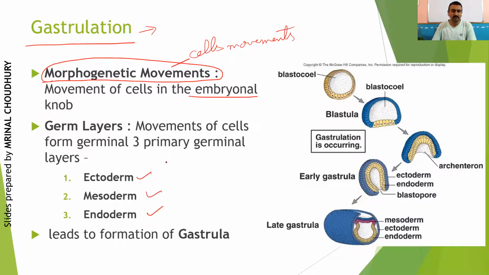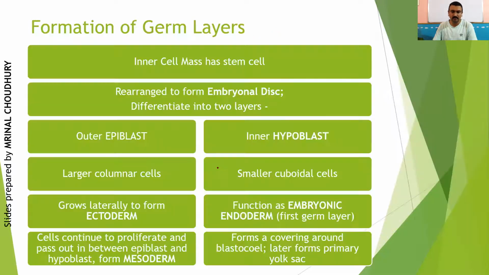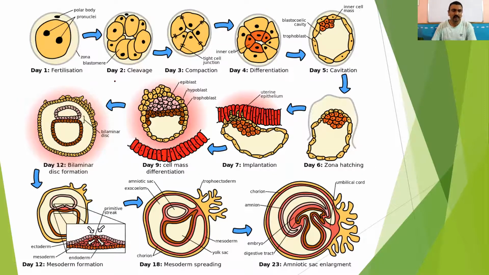In fact, if you remember, human beings are what we call triploblastic organisms. Triploblastic means there are 3 layers of germ cells which are formed. Now this we will understand with a diagram here. Before that, the diagram and this table, we have to understand together. Let us look at the diagram once, then I will go back to the table.